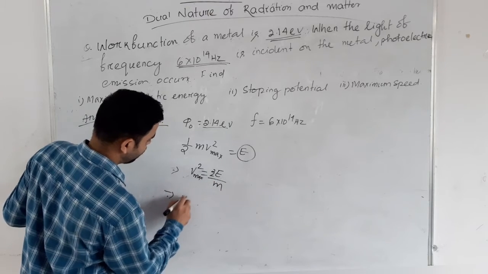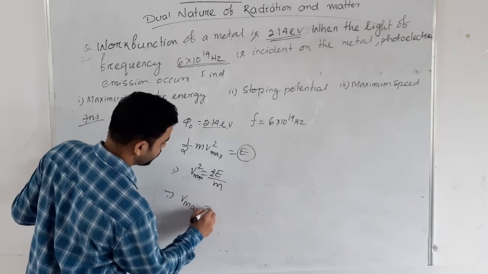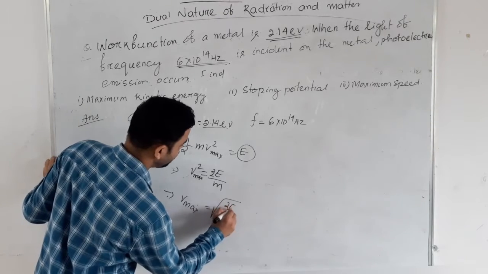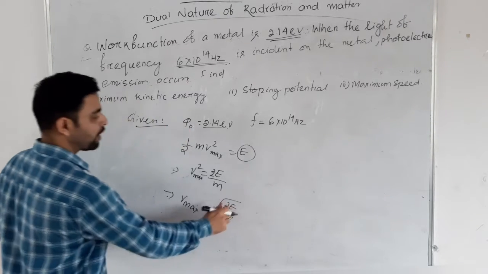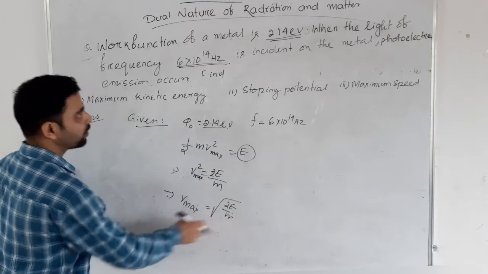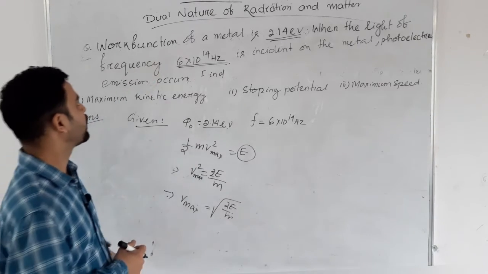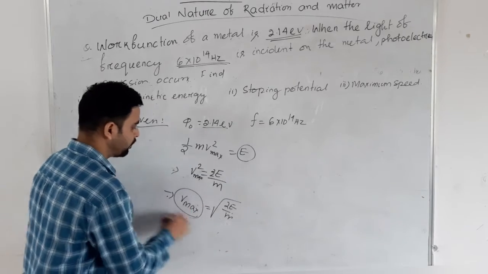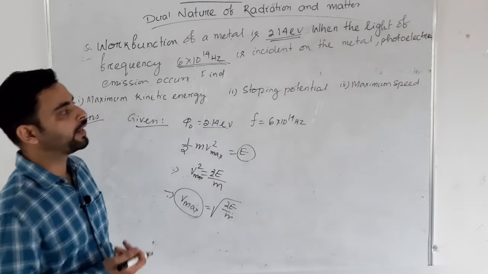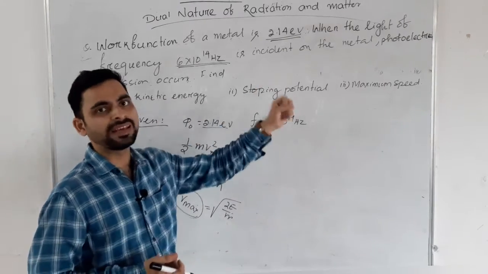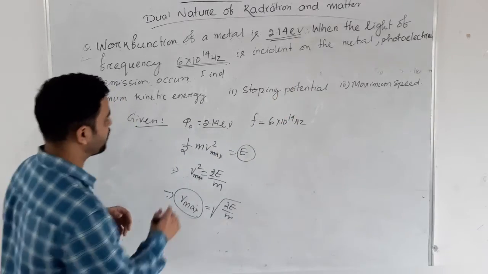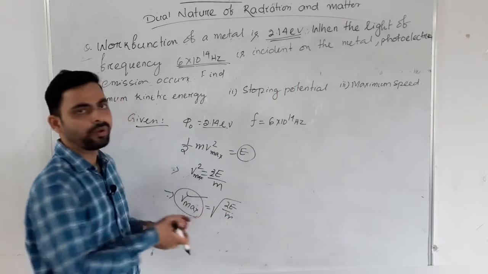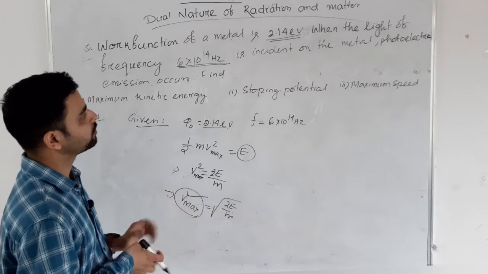That means V max will be under root 2E by m. The E value we have calculated, and m is the mass of the electron, because electrons are ejected. Substituting that value, we can calculate V max, the maximum speed at which electrons are ejected.